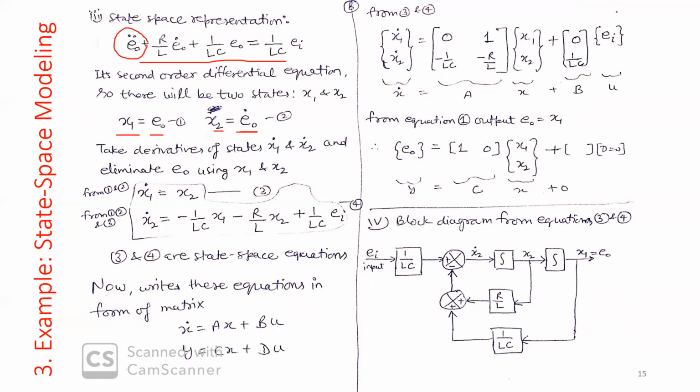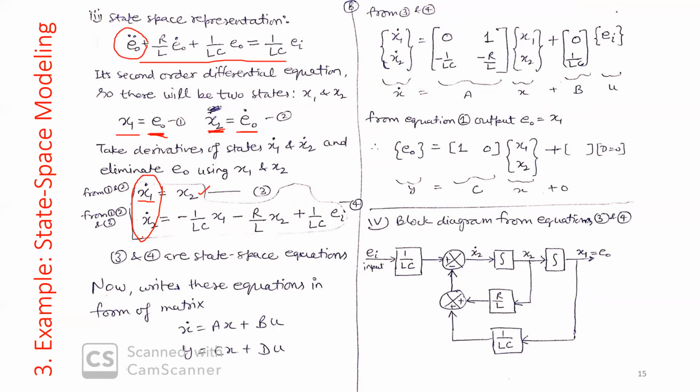So now we will take the derivative of these two states, x1 dot and x2 dot. X1 dot is nothing but x2, because x2 is EO dot. X1 dot is EO dot, which is equal to x2. First equation is done.